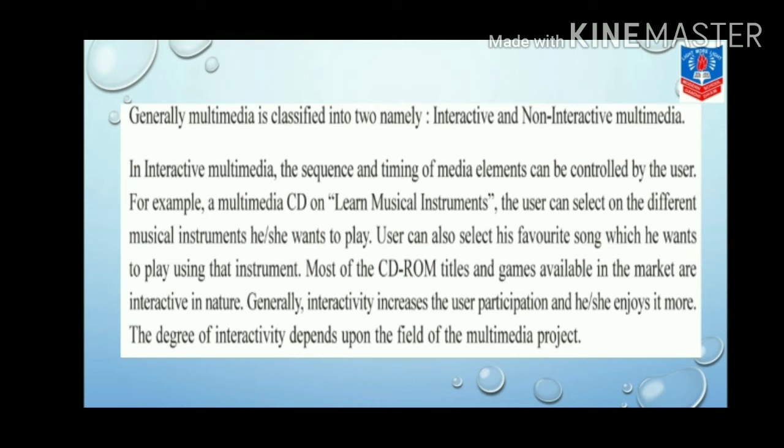In interactive multimedia, the sequence and timing of multimedia elements can be controlled by the user. For example, a multimedia CD on learning musical instruments. On this CD, the user can select the different musical instrument he or she wants to play. The user can also select his favorite song which he wants to play using this instrument.